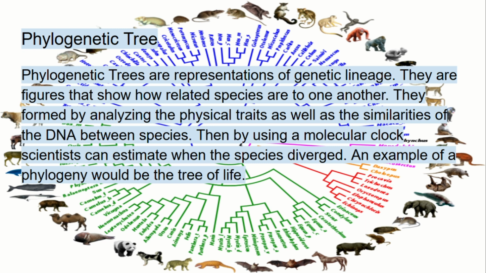They are figures that show how related species are to one another. They are formed by analyzing the physical traits as well as the similarities of the DNA between species. Then by using a molecular clock, scientists can estimate when the species diverged. An example of a phylogeny would be the tree of life.